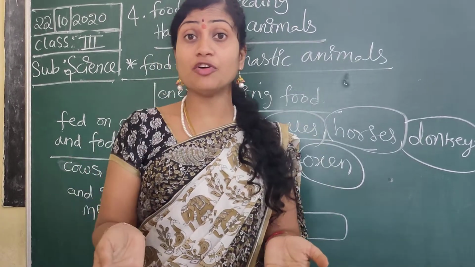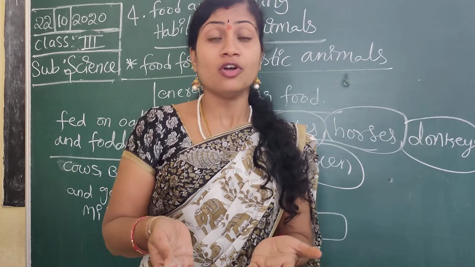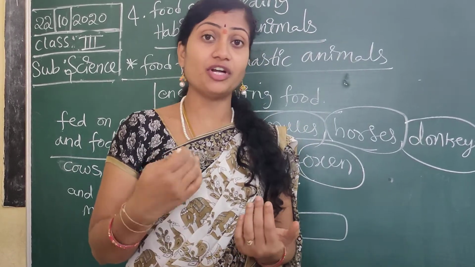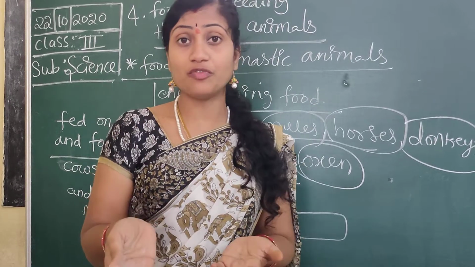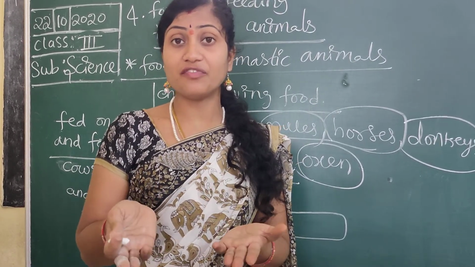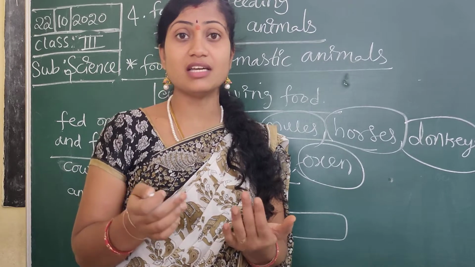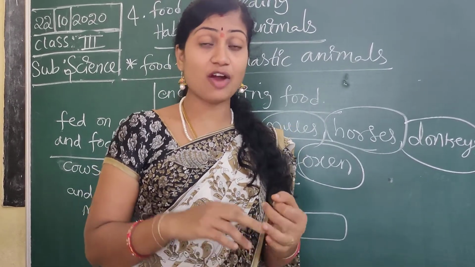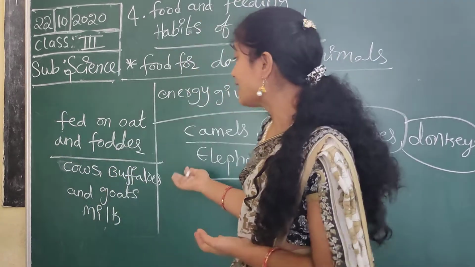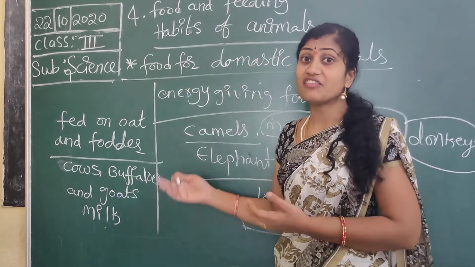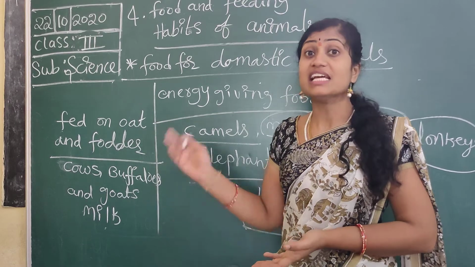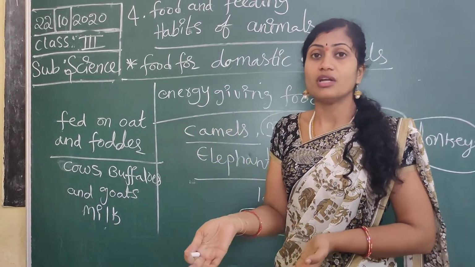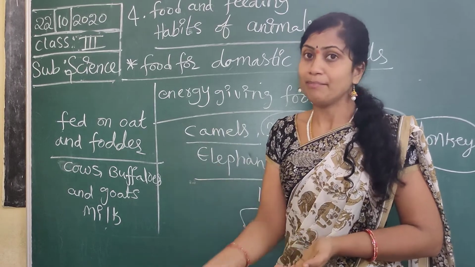For them to give more and more milk, we have to give them milk-giving food. Milk-giving food means grass and oil seed cakes. When we give this milk-giving food, they give more quantity of milk.